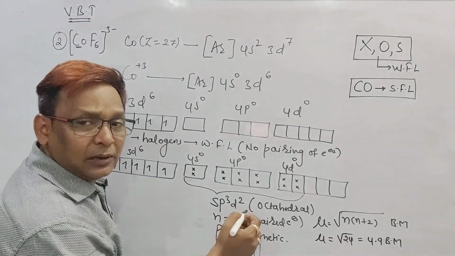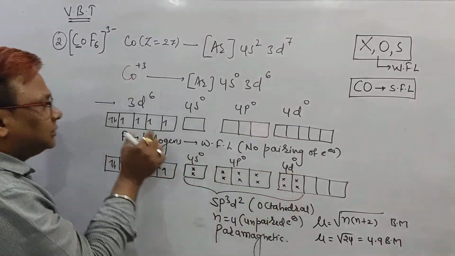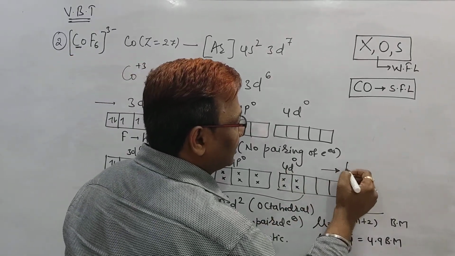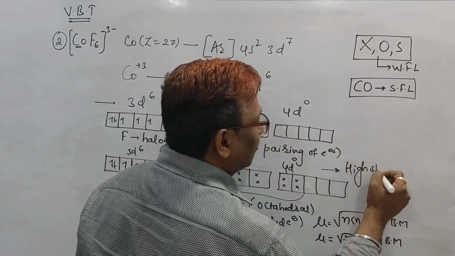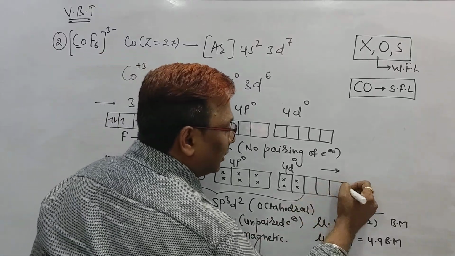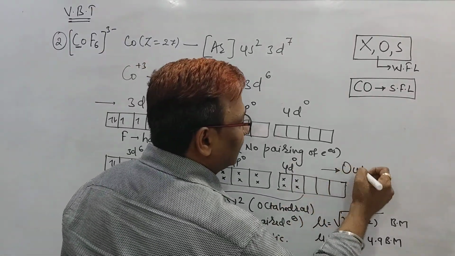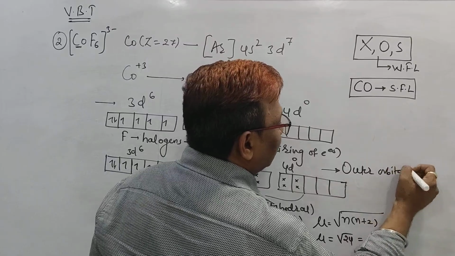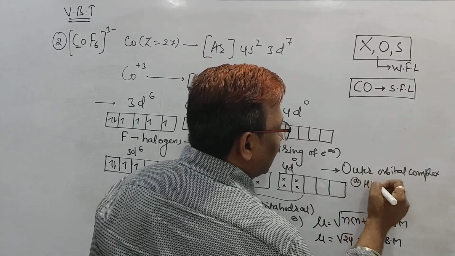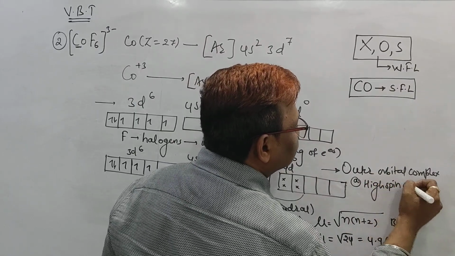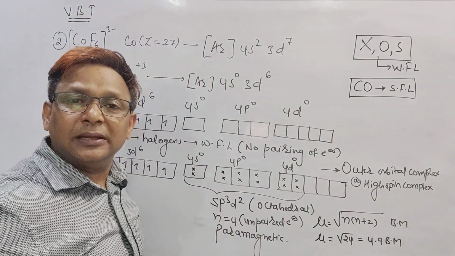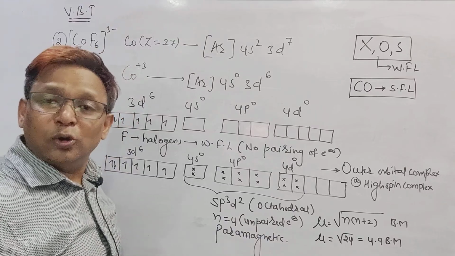Second one, which d orbital is involved here? Sir, 4d involved or 3d involved? Sir, 4d involved. That means as the 4d orbital is involved, we should say, sir, it is a high spin complex. Or we can say the outer d orbital is involved, beta. So we can say it is an outer orbital complex. Sir, all the outer orbital complexes are also called what? High spin complexes. And previously what we saw, beta, inner orbital complexes, and all the inner orbital complexes are called what? Low spin complexes.